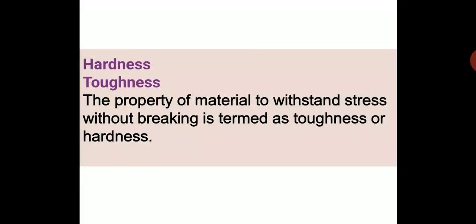For example, take an iron rod. An iron rod can withstand breaking, or it can withstand stress. That's why iron is used to make iron girders for constructing buildings, to make machineries, and as an iron furnace in industries. Because it can withstand stress without breaking, it will not break easily. So iron rod, or iron itself, is very tough and very hard. Take down the definition of toughness or hardness.